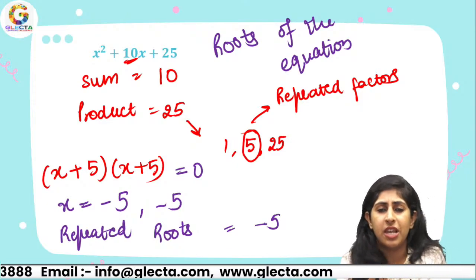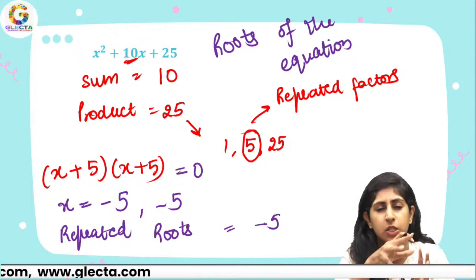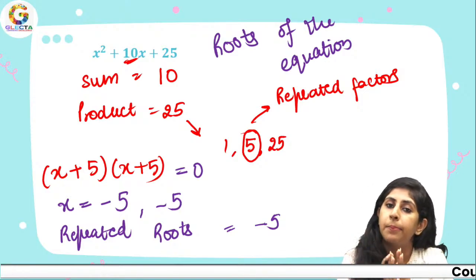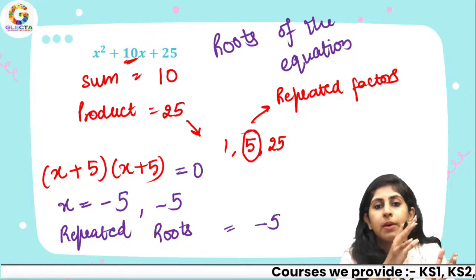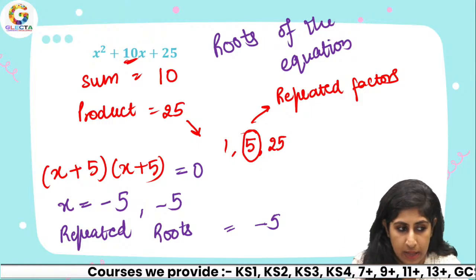That's the technical language. They may ask you in your GCSEs with a technical twist, like find the repeated roots of the equation. That means they're ultimately asking you to solve the equation by putting it equal to 0. Just remember the basic concept.